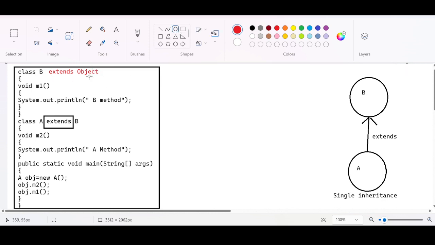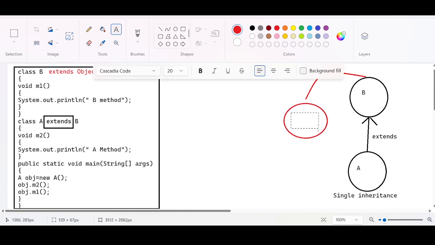Okay, I hope this is clear. This is getting extended to the Object class after the compilation. And this class B is going to inherit the Object class. These are the internal things, and that's why I am representing this diagram in red color.